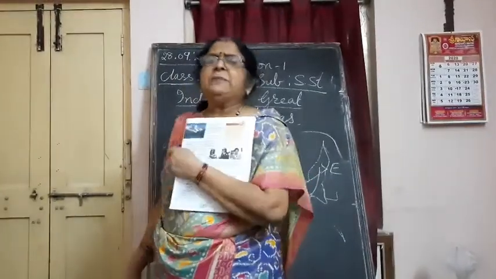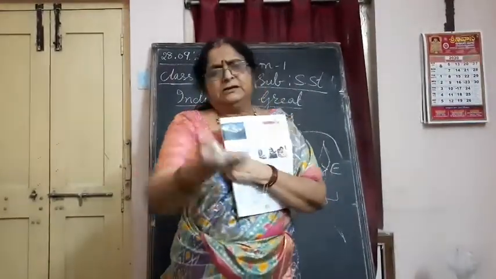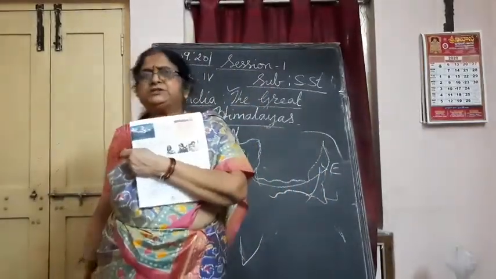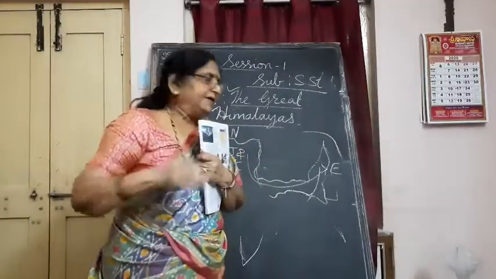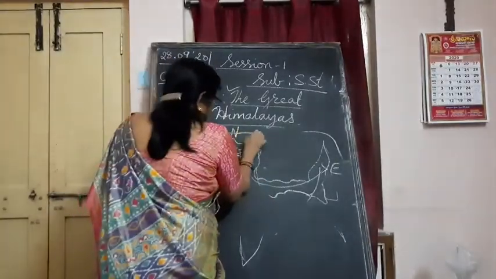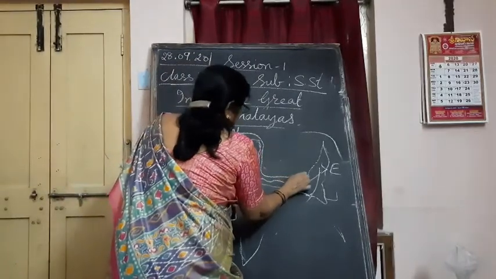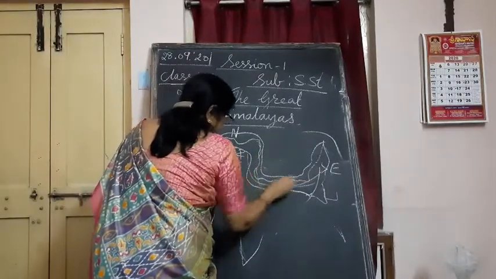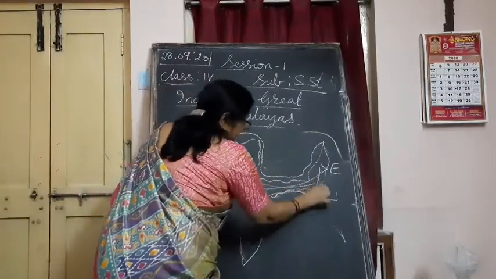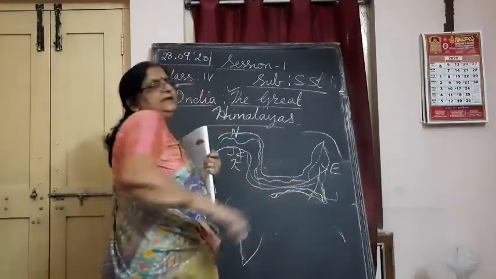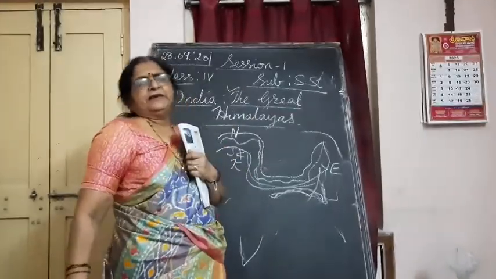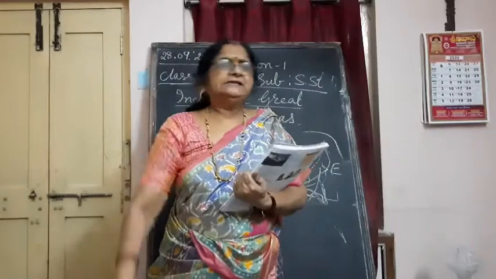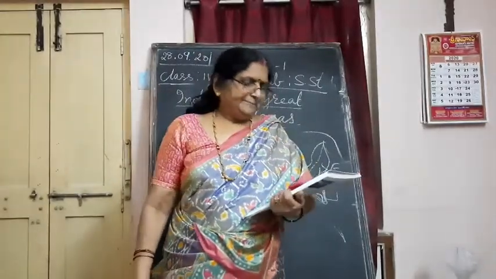So this Himalayan mountain range is not just one. It is divided into three parallel lines. I will teach it again afterwards. Here on the top, Nepal, Bhutan and all, one layer. In India, another layer. And in Meghalaya, Tripura, Manipur, there another layer. Like this, it is in three different parallel lines. I will teach you about these three lines afterwards. Let me first complete this.